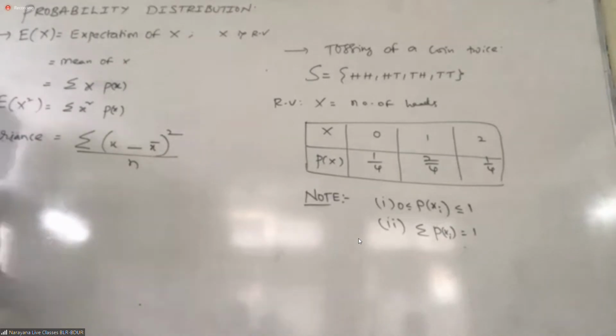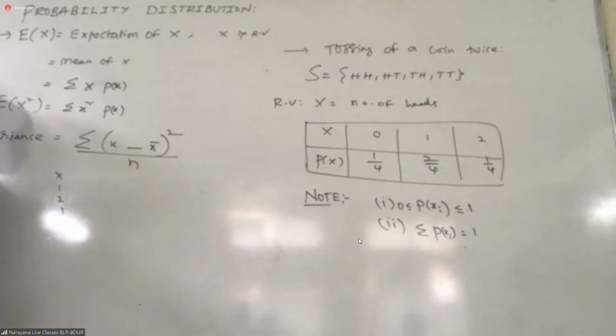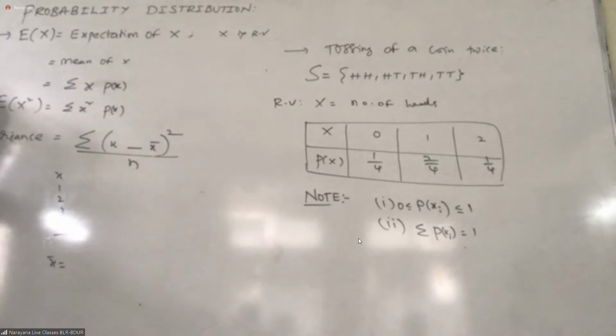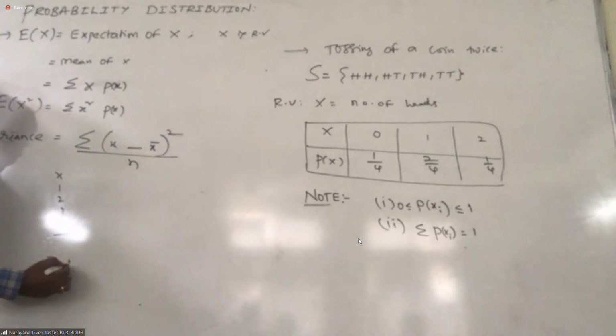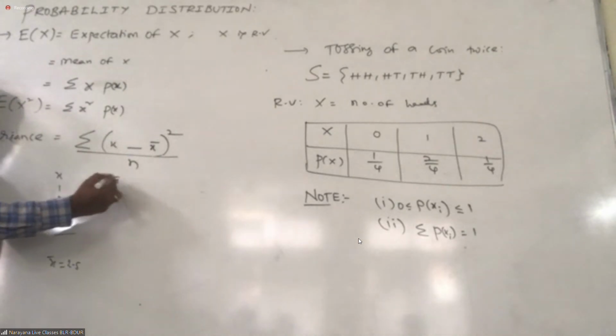Got it? Suppose we have some values for x: 1, 2, 3, 4. What do we need to find now? First, we have to find the arithmetic mean. The sum of all these values is 10, divided by 4, which is 2.5. Now you need to find the deviation from the arithmetic mean.